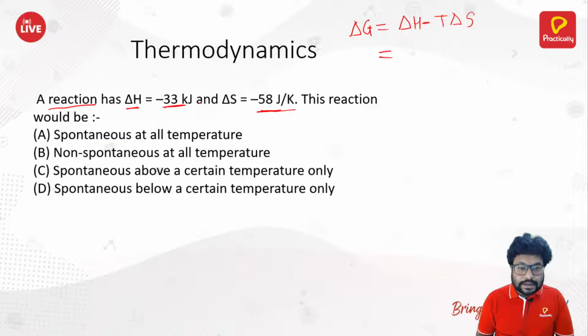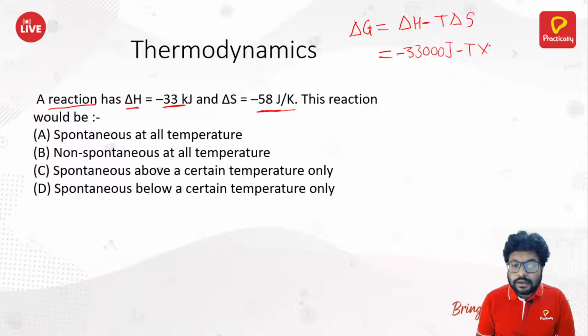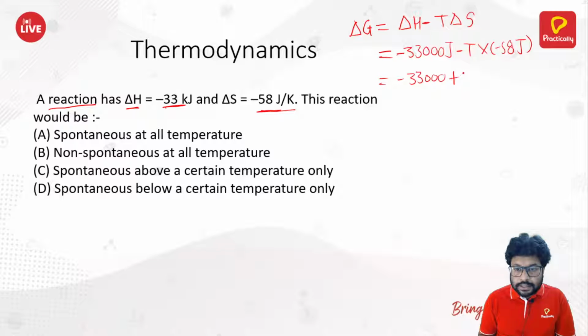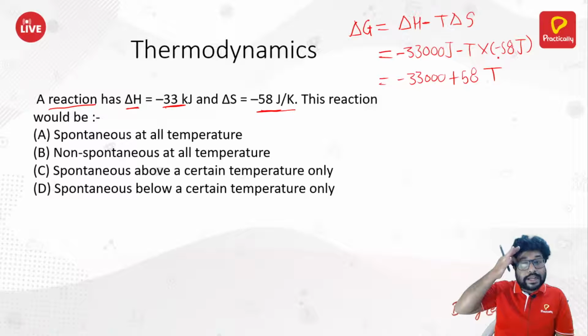So delta H is minus 33 kilojoule. That means it is minus 33,000 joule, minus T into delta S. How much is delta S? Minus 58 joule, right? Making it minus 33,000 plus 58 T. Okay, we don't know what T is.